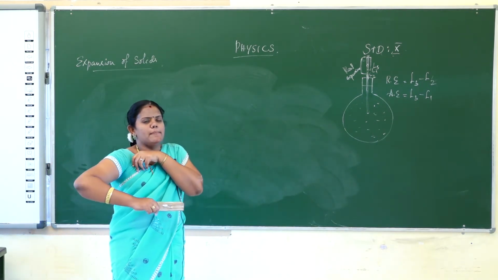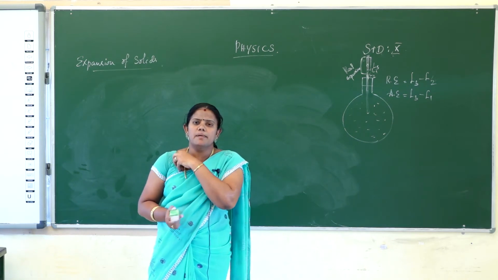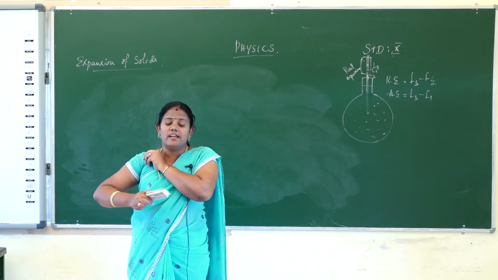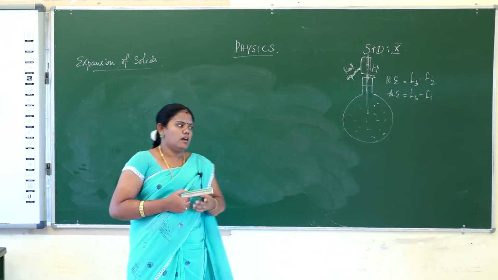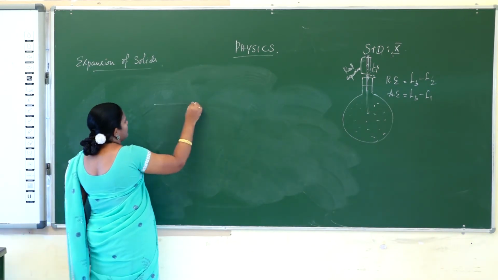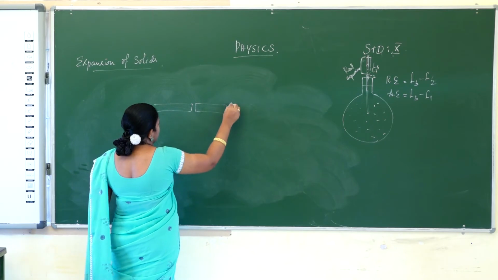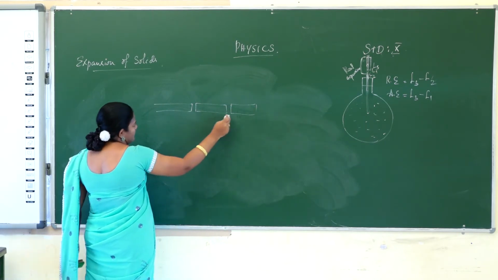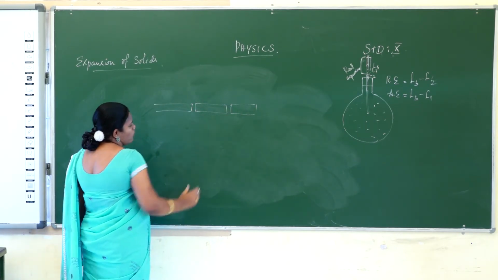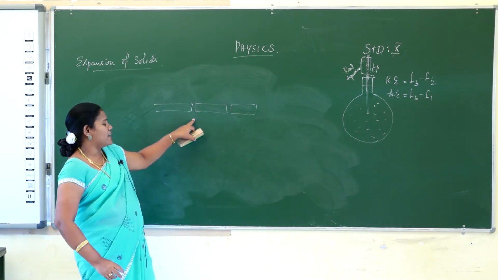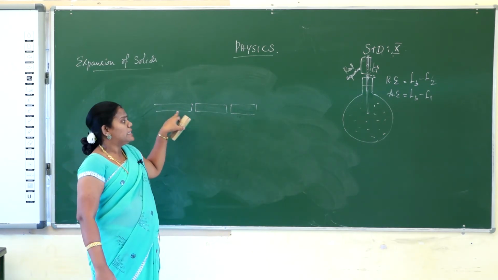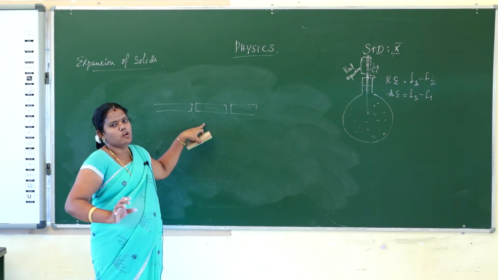I will give one example to explain this topic. In the summer days, railway tracks will expand. All the railway tracks have some gap. You already learned this in the 8th or 9th standard. In all the railway tracks, there is some gap in between. Why? The gap gets filled in summer, because the metal in the track expands on the summer days.